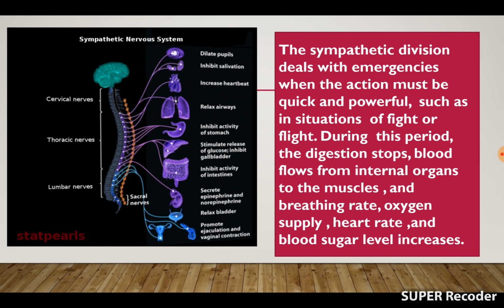This diagram states that the sympathetic nervous system dilates pupil, inhibits salivation, increases heartbeat, inhibits activity of stomach, inhibits activity of intestines, decreases digestive functions of the stomach and intestine, and inhibits bladder. So all these are the important functions of the sympathetic nervous system.